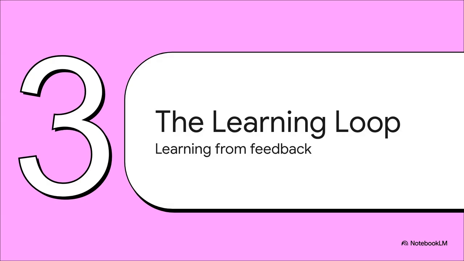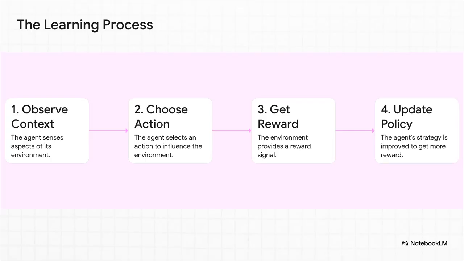So, how in the world does it learn? Well, it's not magic, it's a process. Our smart DJ gets better and better through what we call a learning loop. It's this constant cycle. It observes, it acts, and then it learns from the feedback you give it. Rinse and repeat. And this learning loop has 4 core steps, which we're going to walk through one by one. First, observe the context. Second, choose an action. Third, get a reward. And fourth, the most important part, update the policy.